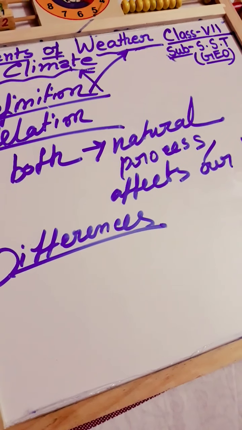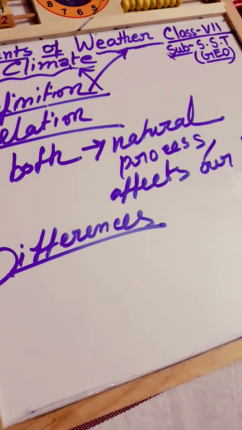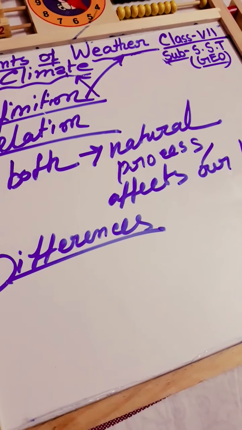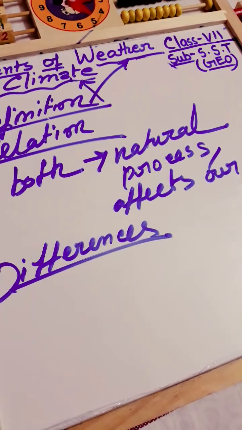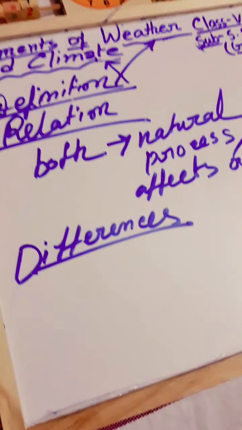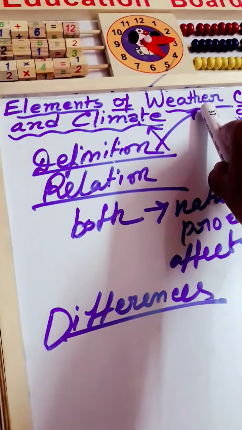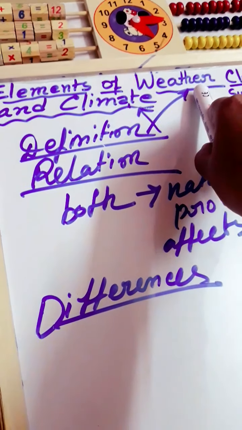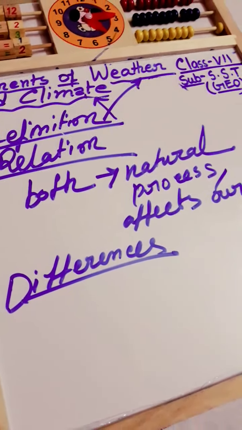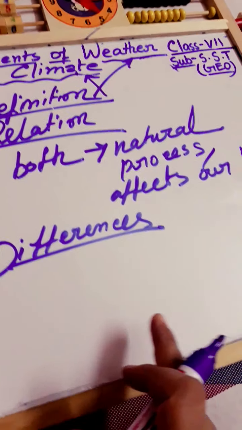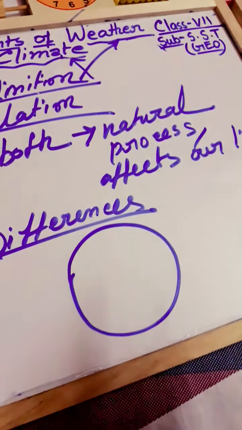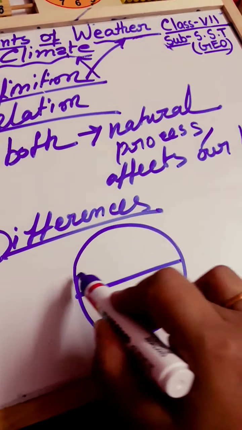We can say today is very hot, today the weather is cold, today is rainy, we feel that today is a rainy day. So these terms are naturally used for describing the weather. But when we say climate, then we have to discuss that in class 7 we have practiced this diagram, right?